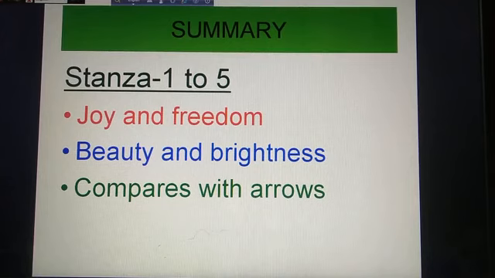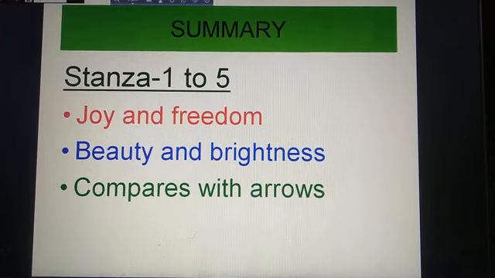And in the fourth stanza, the poet is saying about the way the Skylark flies in the sky. One feels even the evening that has turned purple melt around it. In the fifth stanza, the poet uses the metaphor. He compares the sound of the arrows that comes from the silver sky.